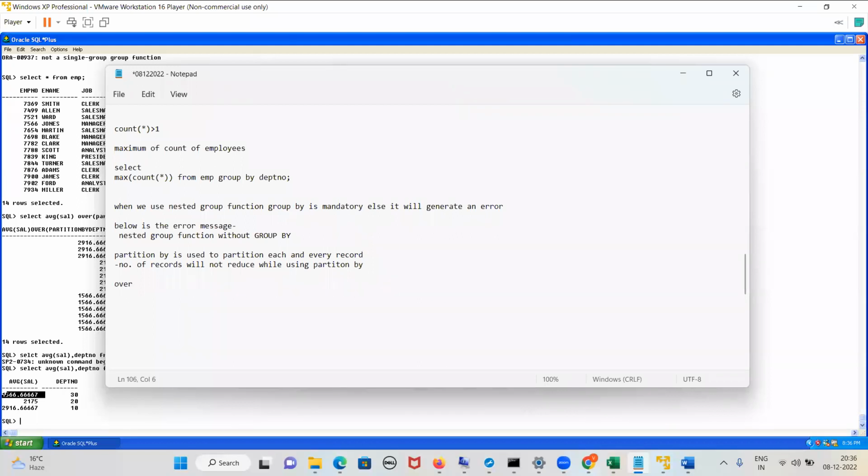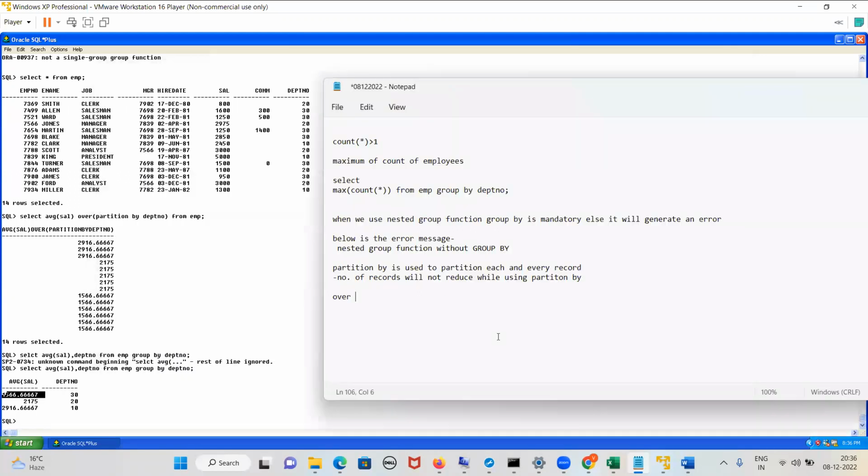Over is the keyword which is required to use partition by. Then you have to give a bracket, and here you have to write partition by and the column name, whatever you want. If you want, you can write the order by also. I'll tell you about order by later. As of now, you have to use the keyword over, and in the bracket write partition by and the column name. This is called partitioning each and every record.